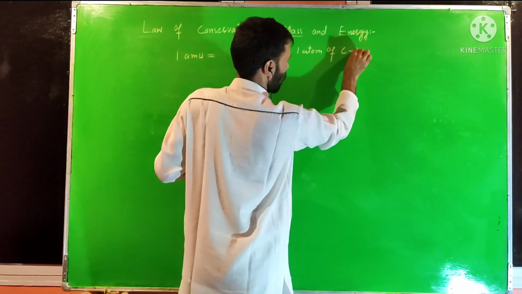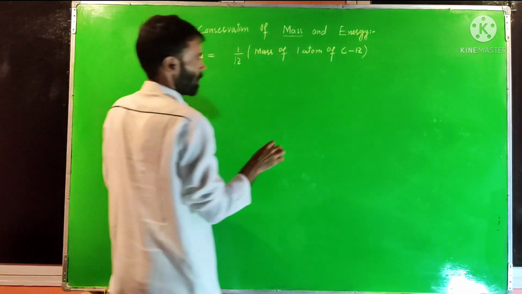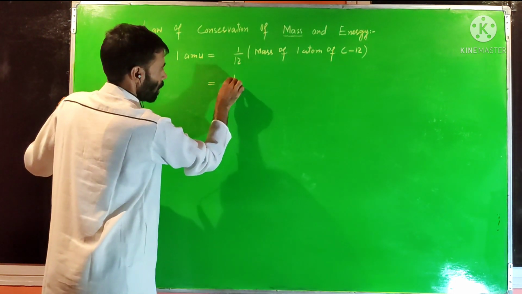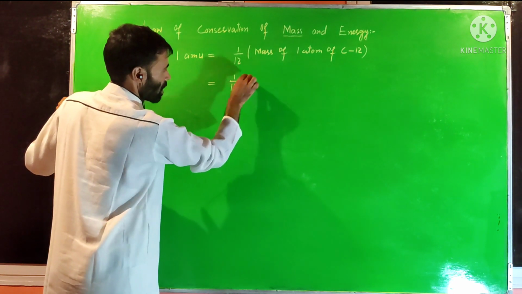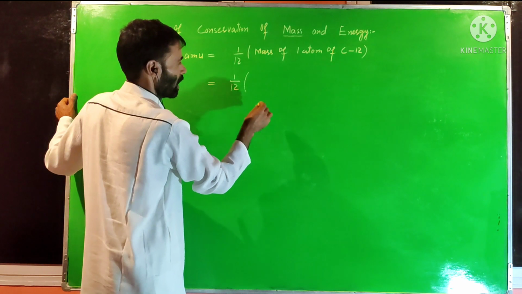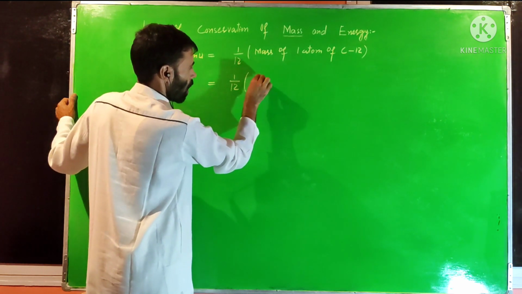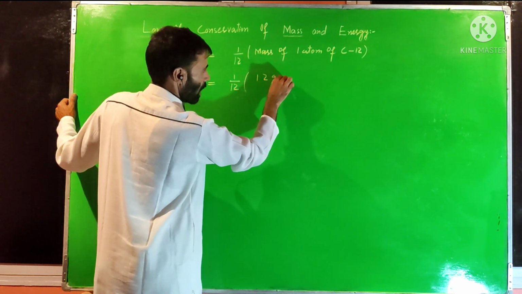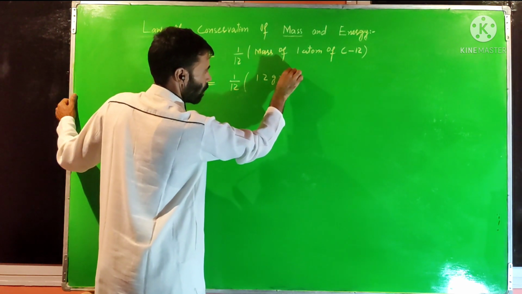This carbon 12 means this isotope. Now first of all, taking the value 1 by 12, after that the mass of one atom of carbon can be calculated in this way. We know the mass of 1 mole of carbon is equal to 12 gram, 12 gram per mole, the molar mass of carbon.